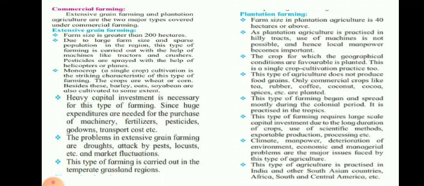The problems in extensive grain farming are drought, attack of pests, locusts, etc. and market fluctuations. This type of farming is carried out in a temperate grassland region. So extensive grain farming is not carried out in our country because here the farmers are poor and pieces of land are comparatively smaller. Even if we have a big piece of land, we don't use technology to much extent, again because of the investment; they are not having that much money to invest.